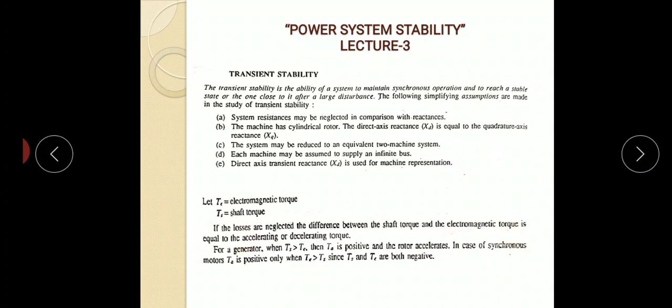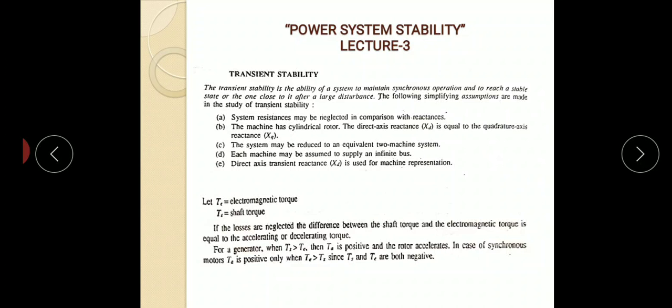And next, very important, the shaft input power may be assumed constant for a few seconds after the occurrence of a fault, after the occurrence of a disturbance.